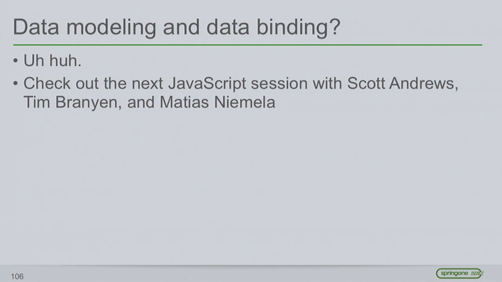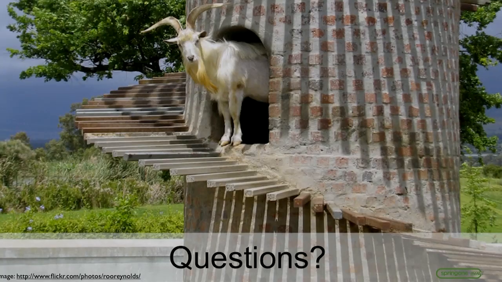Yes, we have data modeling. We actually have a Skunkworks project in Cujo as well called Cola to do this, but right now I recommend you check out the session with Scott, Tim, and Matthias, because I'm sure they're going to be talking about data binding and data modeling. All right, so I have 20 minutes, and I have lots of opinions and lots of information. So if anybody has any questions and wants to go back to a slide and ask a question, I am very happy to take questions now.